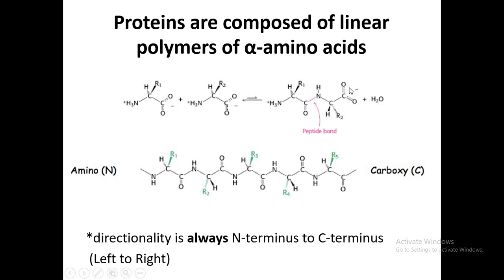Two amino acids always have one peptide bond, and three amino acids form a tripeptide, meaning it has two peptide bonds. So after adding a number of amino acids, they make a long polypeptide.